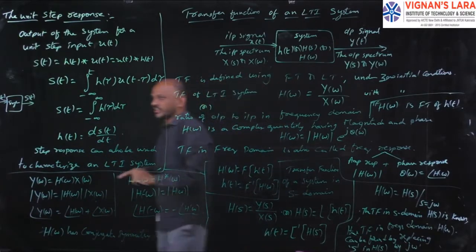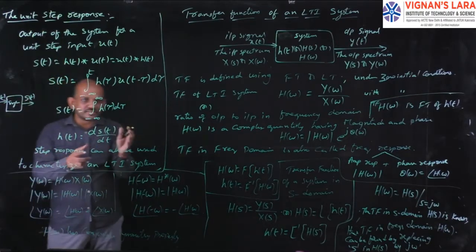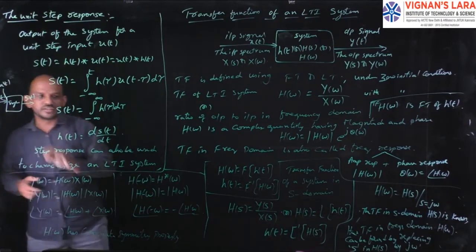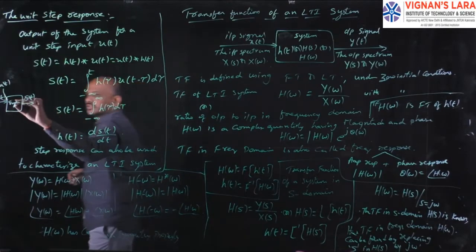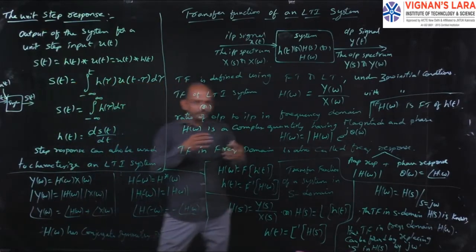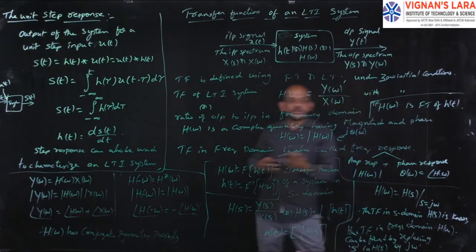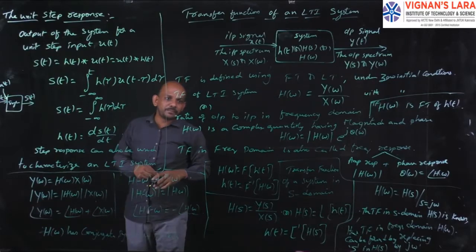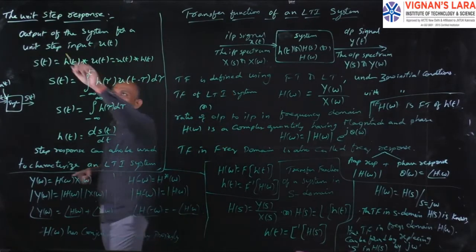So for a system, if I give the input as unit step u of t, then the output of the system is the unit step response.